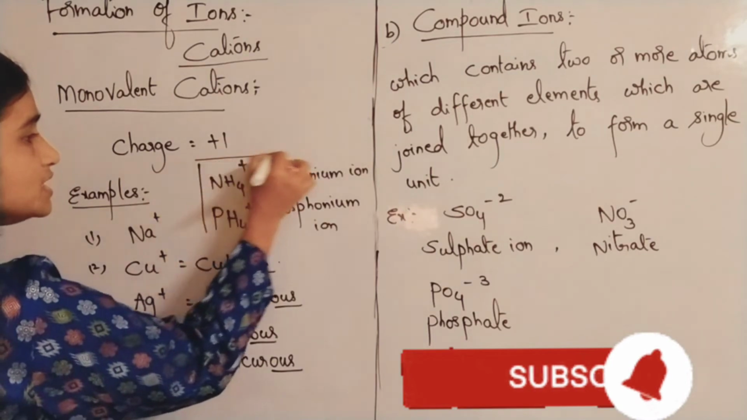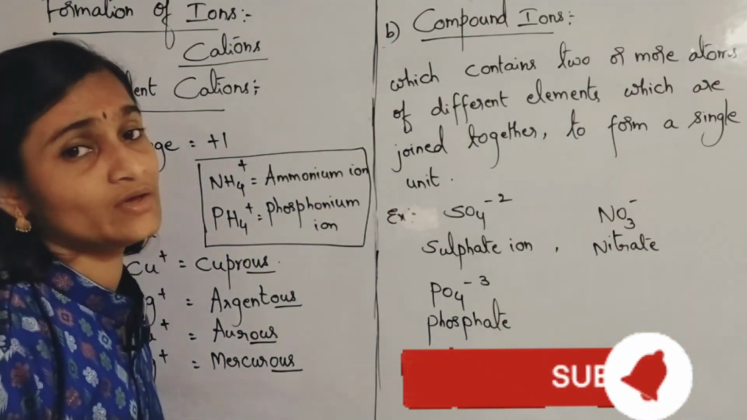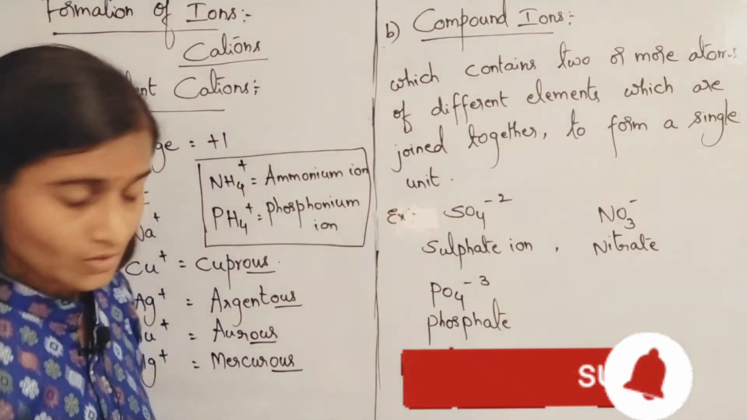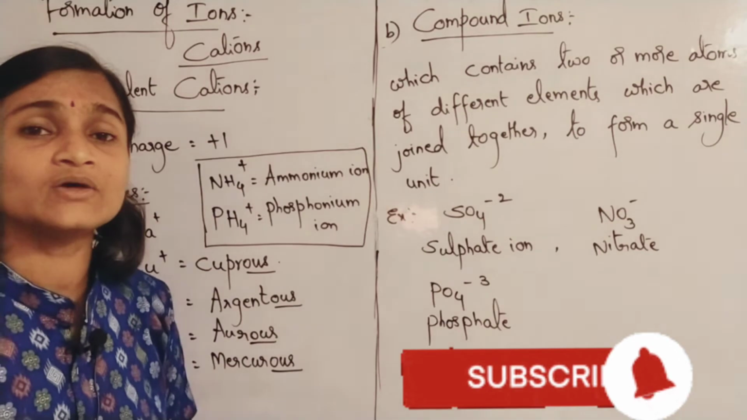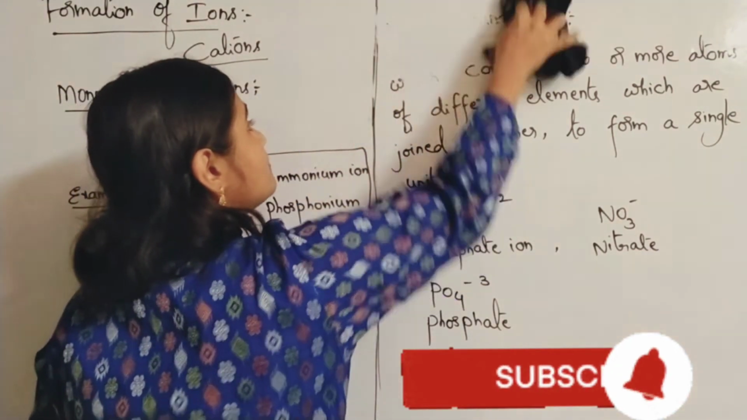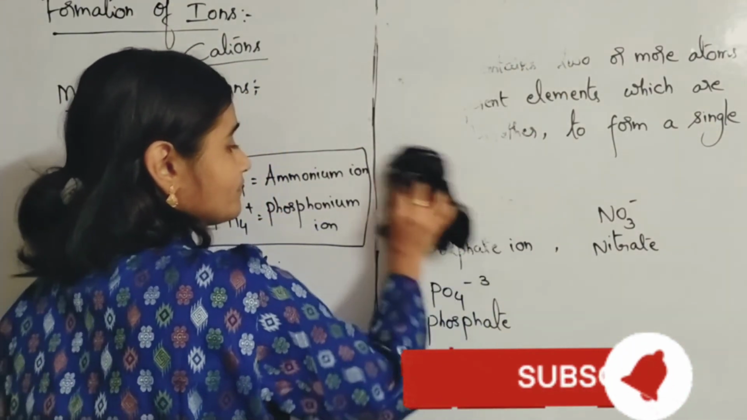Phosphonium ion. So these two are what? Compound monovalent cations. Compound cations. Compound ions these are. Okay. So monovalent cations, these are the different examples. Now we will see certain important examples for divalent as well as tri- and tetravalent.